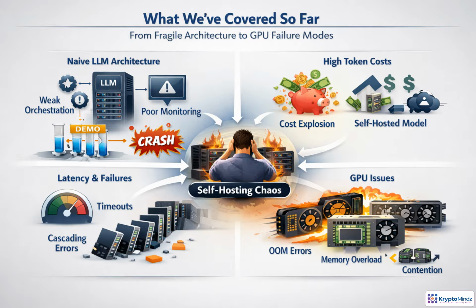So far, we've seen a pattern. Demos hold up, but production exposes weak orchestration, poor monitoring, runaway token costs, latency spikes, and cascading failures. Those pressures often push teams towards self-hosting. Now we'll examine the next failure layer. GPUs running out of memory, batching under pressure, shared resource contention, and inference infrastructure that breaks under real load.